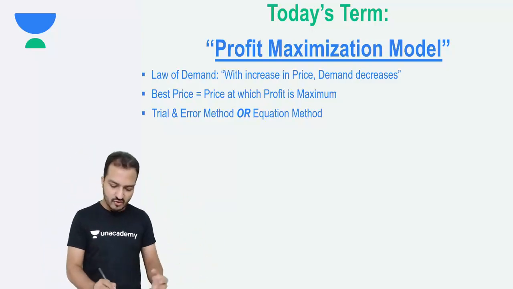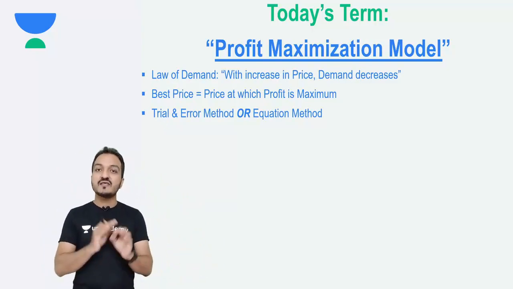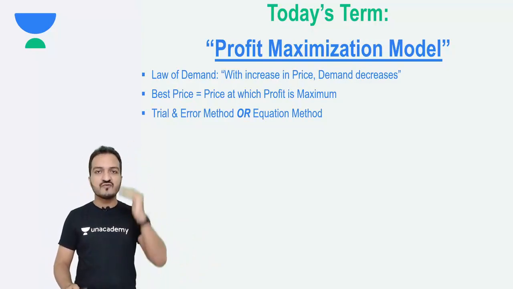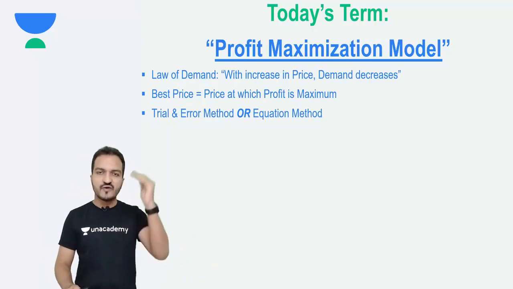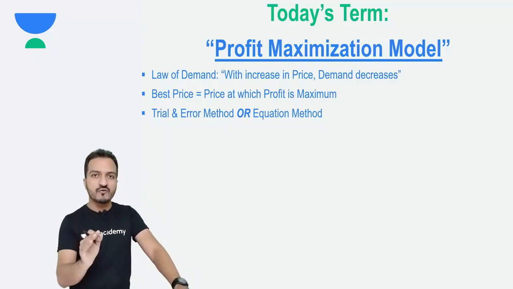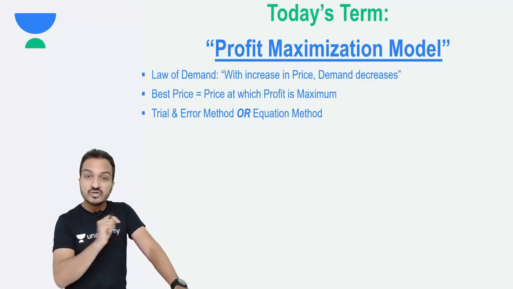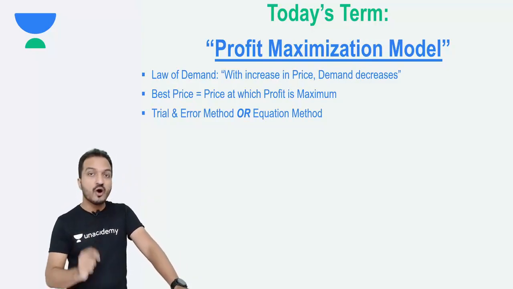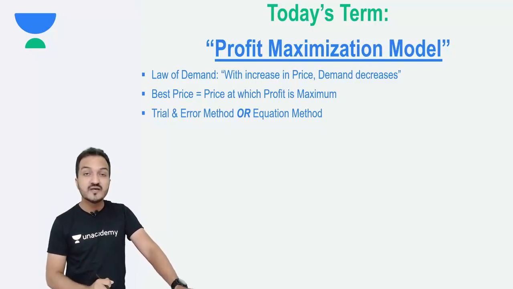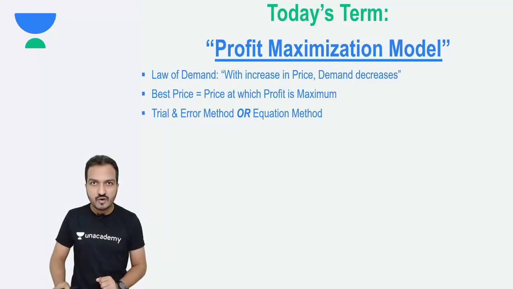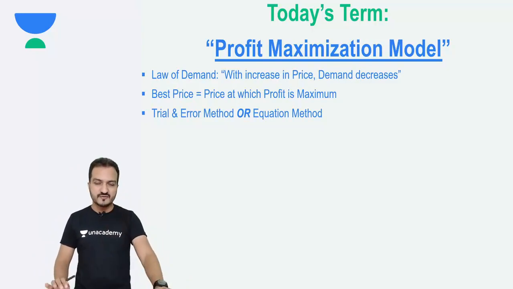In the trial and error method, all you have to do is calculate profit for various different selling prices at various different demand levels. At various different selling prices, your demands are different. You simply calculate company profit for each of those selling prices. Choose the price which gives you the best profit. But my discussion for today, the main crux of the profit maximization model, is not the trial and error method. The main crux of the profit maximization model is the equations method.